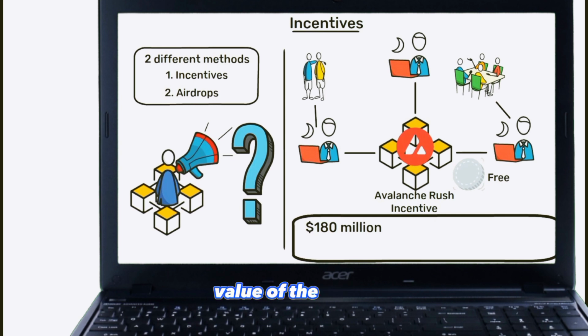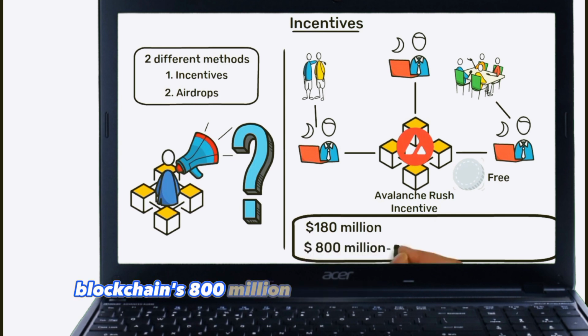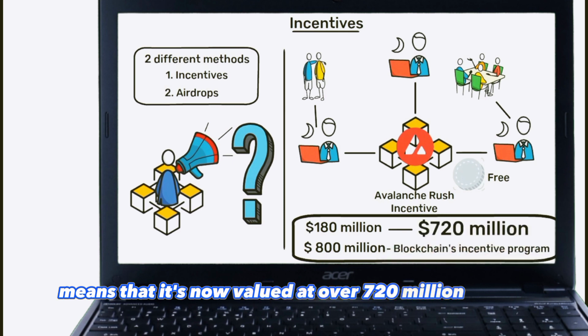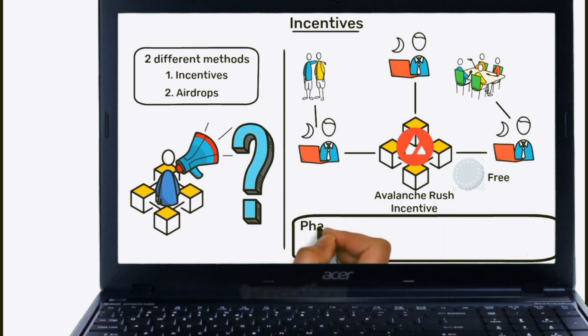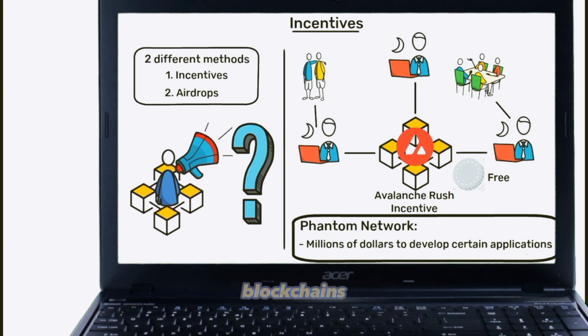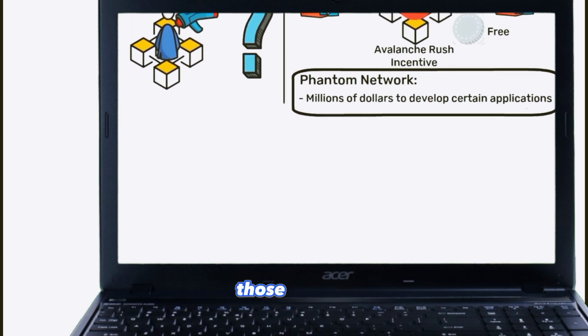The increased value of the token, along with the Near blockchain's $800 million incentive program, means that it's now valued at over $720 million. Rather than basic digital transactions, Phantom Network will give users millions of dollars to develop certain applications on their blockchain. Simply put, they'll be paying users just for using their platforms and blockchains. As for you, you may be one of those people.